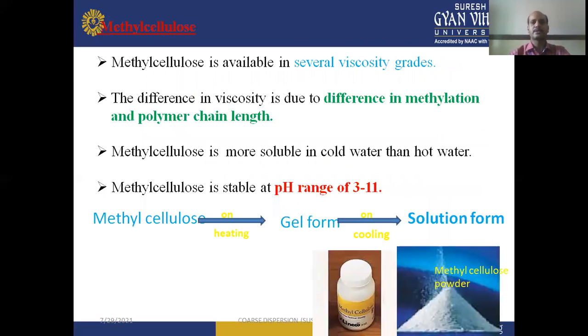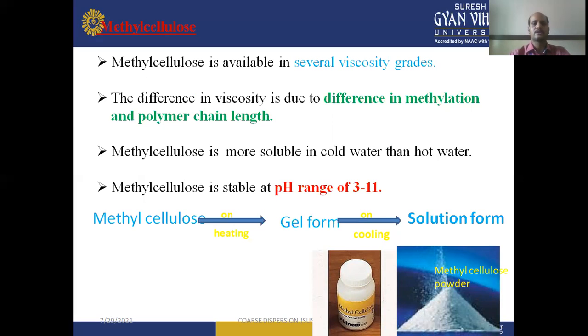The next important suspending agent is methyl cellulose. Methyl cellulose is available in several viscosity grades. The difference in viscosity is due to the difference in methylation and polymer chain length.